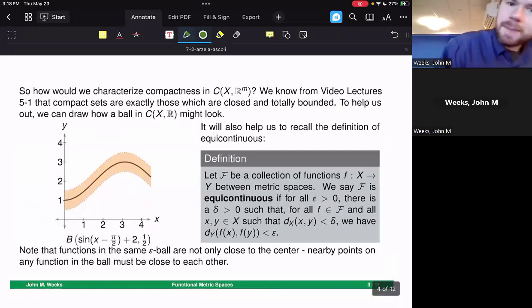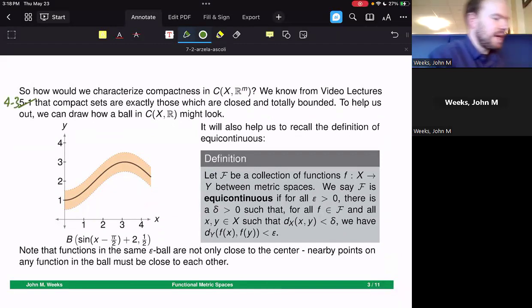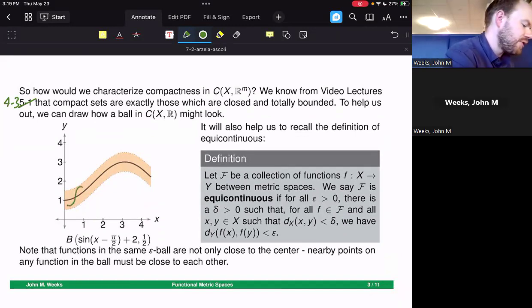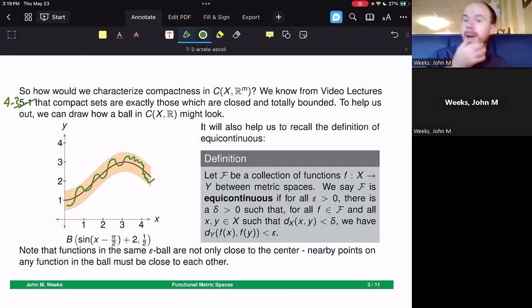So how do we characterize compactness in some of our sets and the continuous functions from a compact set X? Well, we know from video lectures, I need to go back here and write this as 4-3, that compact sets are exactly those which are closed and totally bounded. Well, let's start by taking a look at what balls in this space look like. I've drawn a ball around a continuous function. Remember, these are going to be the set of all functions that are inside some sort of epsilon window of this continuous function. Namely, I'm thinking of functions that live entirely inside of this little window here, all of which are continuous functions. This is something that is within 1/2 of the function sine of x minus pi over 2.